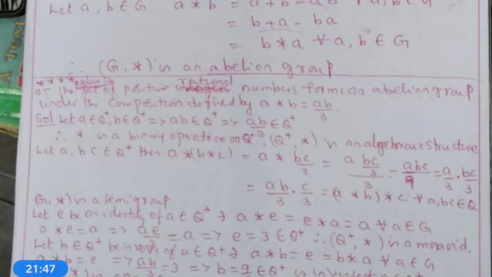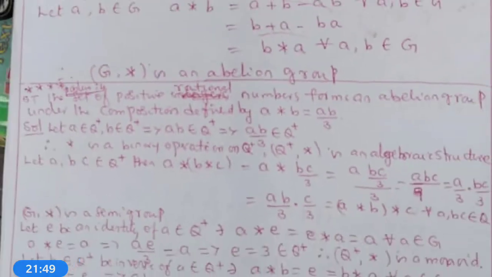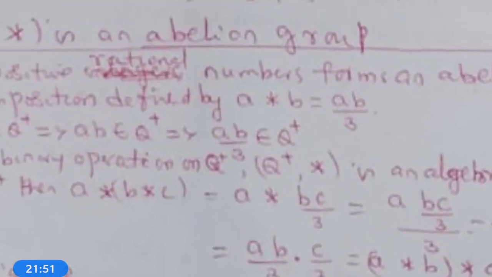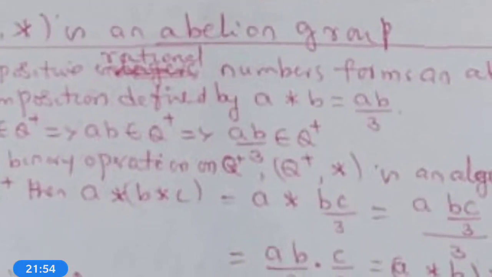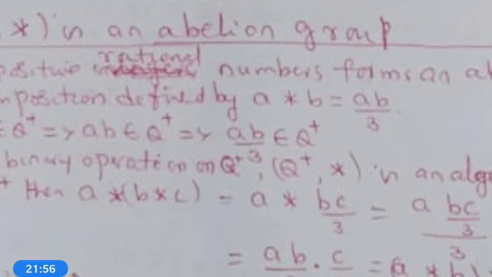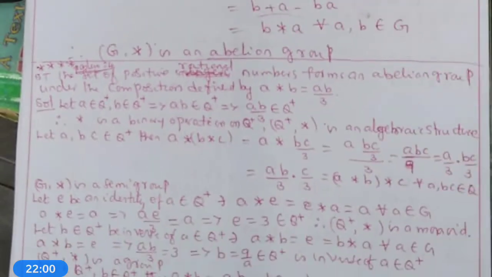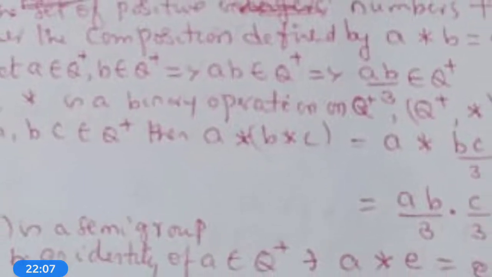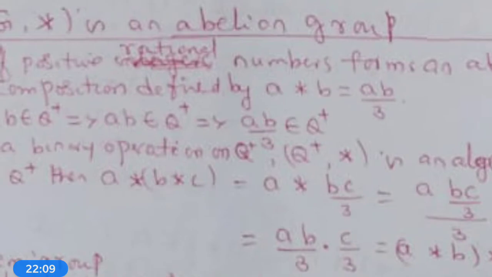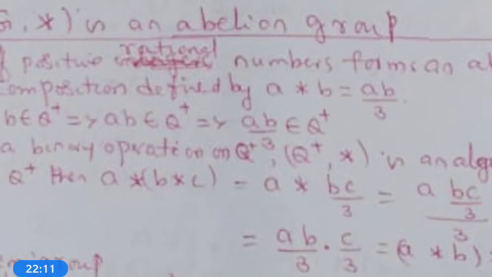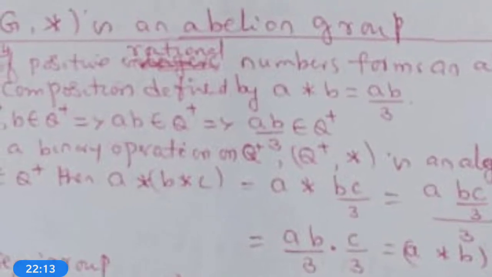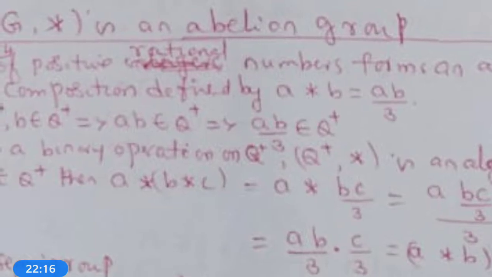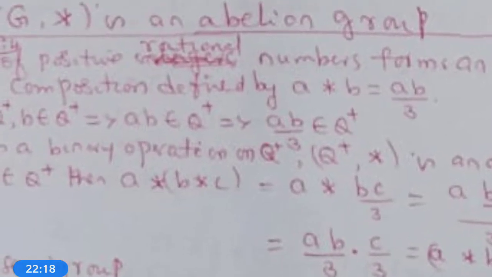Then that is the set of positive rational numbers. The composite star is a binary operation defined by a star b equals ab by 3. Now Q plus is non-empty. We know that if a belongs to Q plus and b belongs to Q plus, then ab also belongs to Q plus, because the product of two positive rational numbers is also positive.